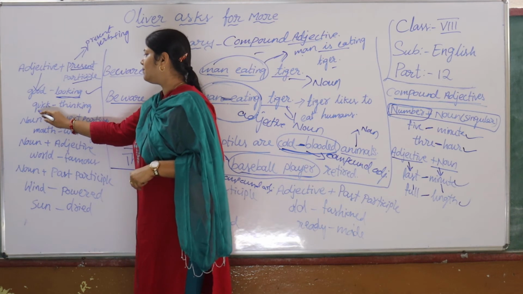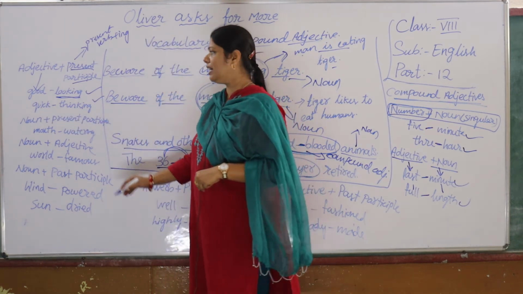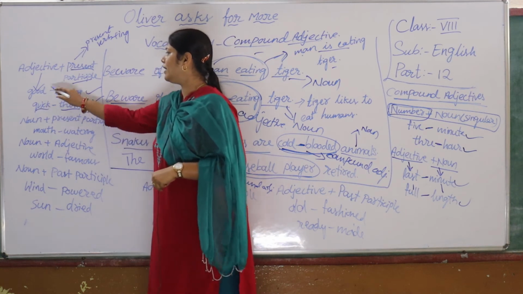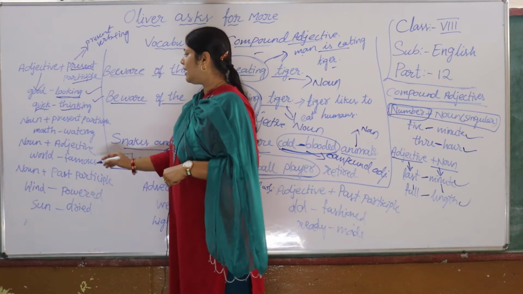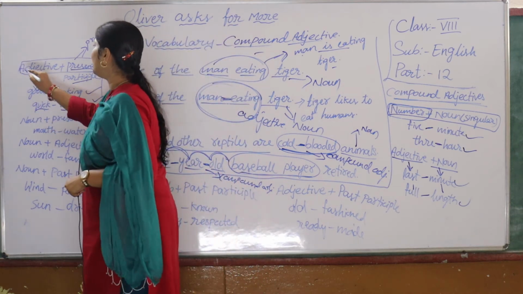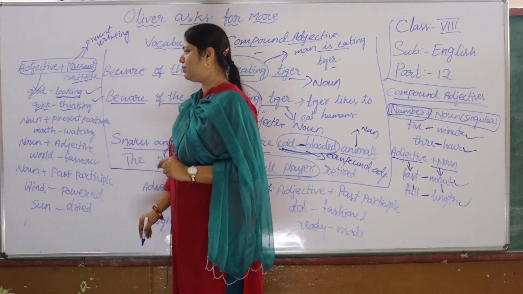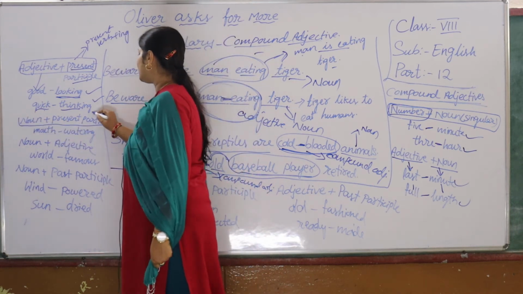Okay. Next, you see, quick-thinking. What is it? Quick-thinking. Another example where quick is your adjective and thinking is the present participle. Next, you can represent. So here the third one could be adjective with the present participle. Then it could be a noun with the present participle.